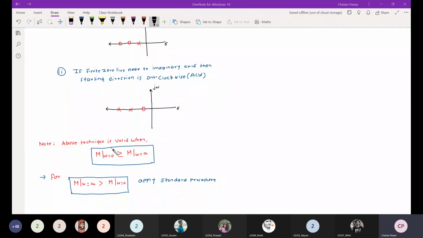So whatever technique I have told you is valid only when the magnitude at omega is equal to 0 is greater than or equal to the magnitude at omega is equal to infinity. Which kind of filter is this? Low pass filter, no? Got it? Low pass filter.